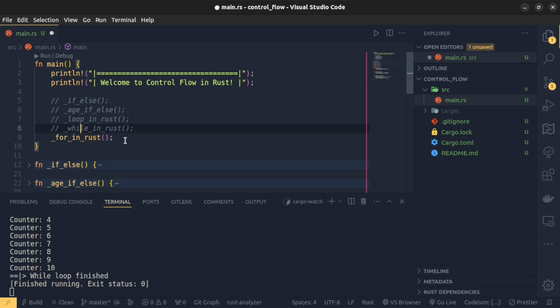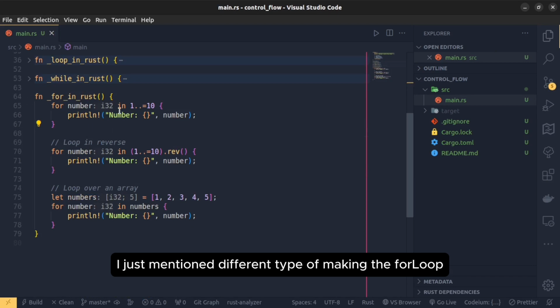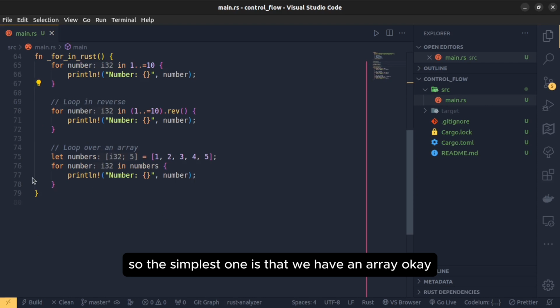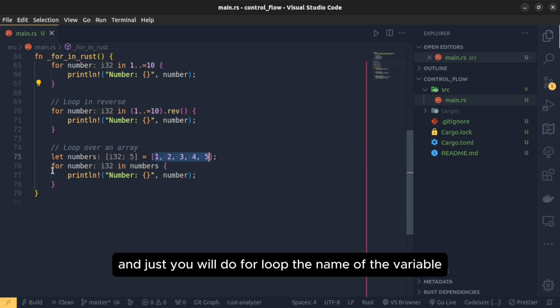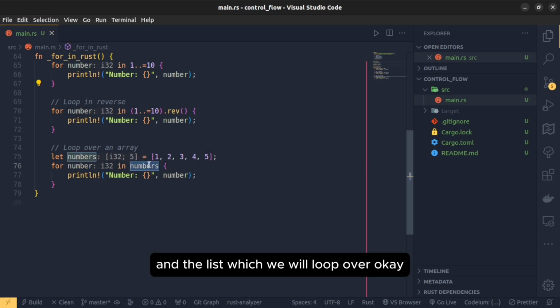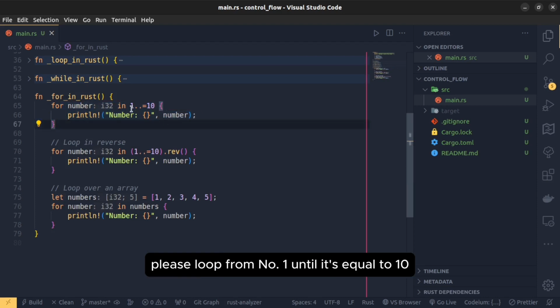For loop statements, let's see here in the function. I just mentioned different types of making the for loop, and there are other ways, but that's the popular one. So the simplest one is that we have an array, and this array has some numbers like this, and you just do a for loop, with the name of the variable and the list which we will loop over, and do what you want inside the for loop. Another way is a normal loop also. You just say, please loop from number 1 until it's equal to 10.